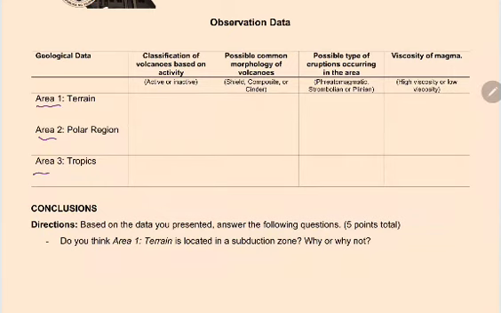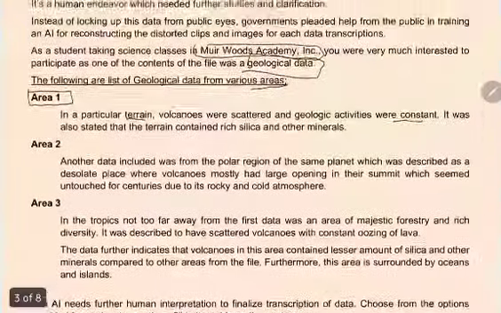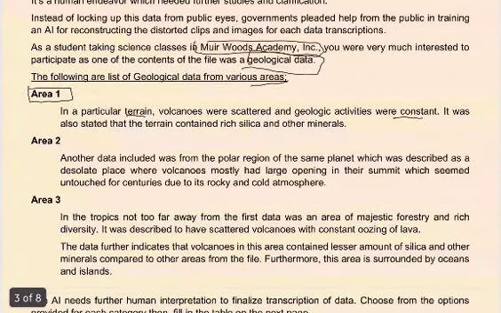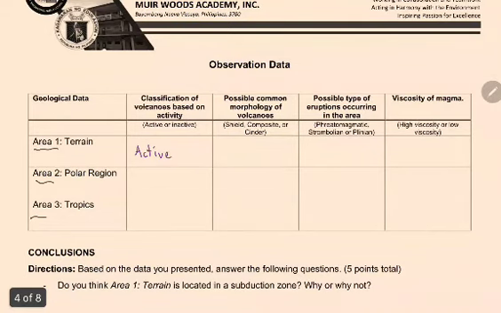So, balikan natin. First one, ano yung classification ng volcanoes based on activity? The first area, terrain, active ba or inactive? So, ano yung pwede nating clue word doon? Geologic activities were constant, meaning to say, active or inactive? That's active. Now, the second one, what is the possible morphology of volcanoes?